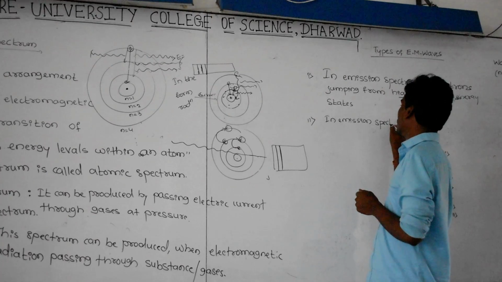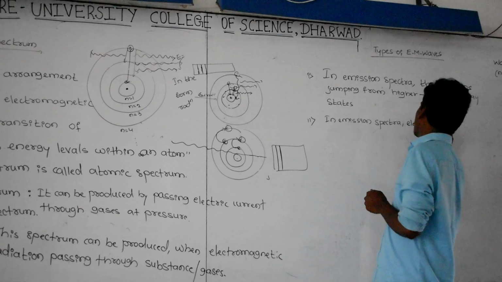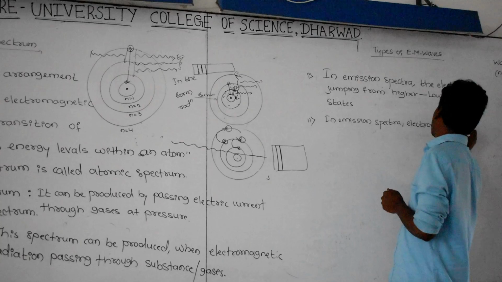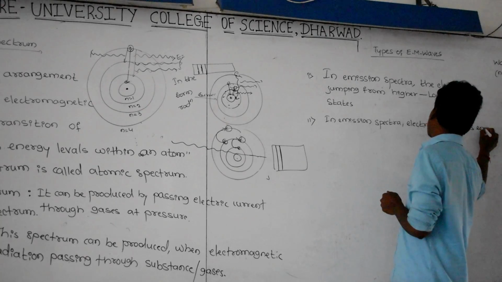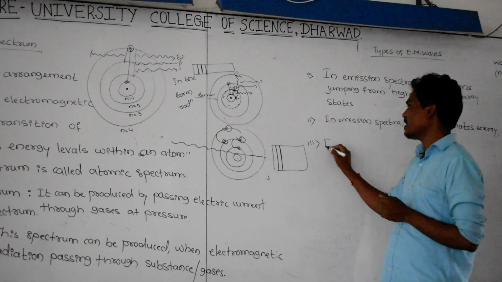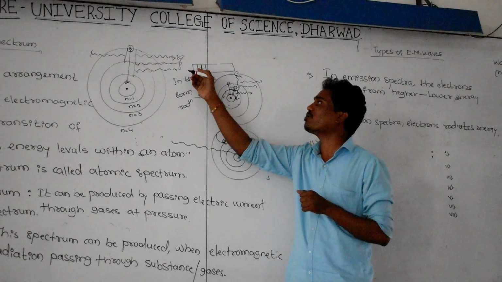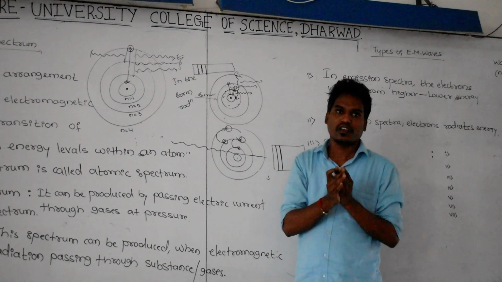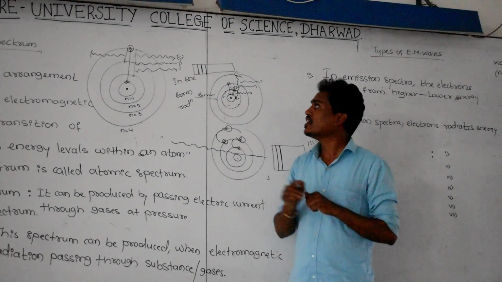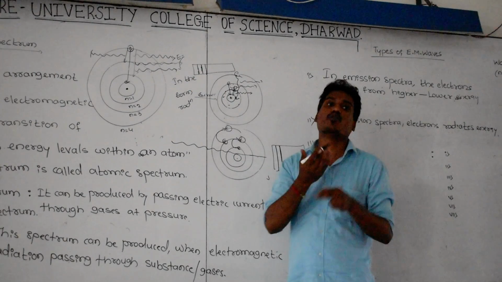In emission spectrum, electrons show colored lines. Colored lines indicate the intensity of these spectral lines is more. Means you are observing clearly the colored lines on the spectrum. It indicates the intensity of these lines, or this radiation, is more.